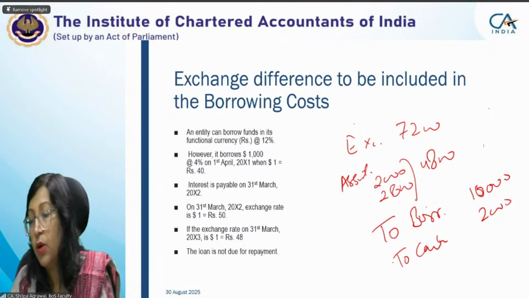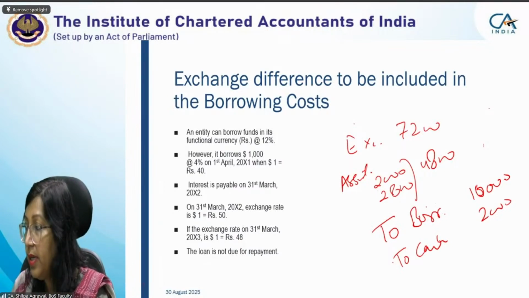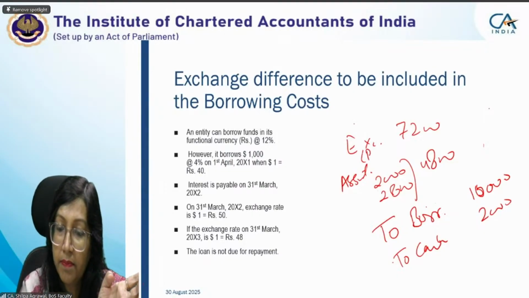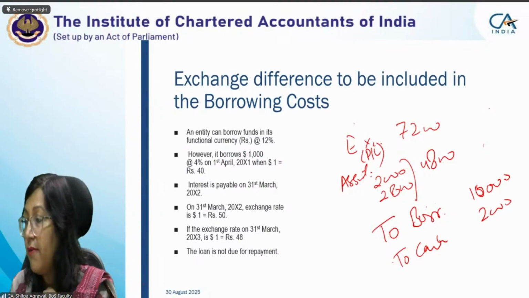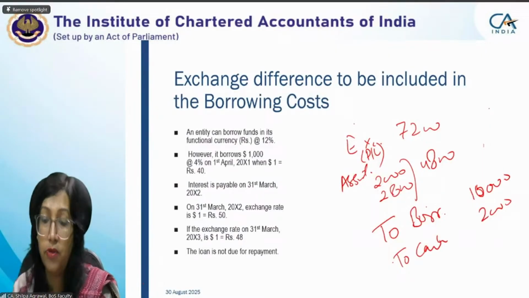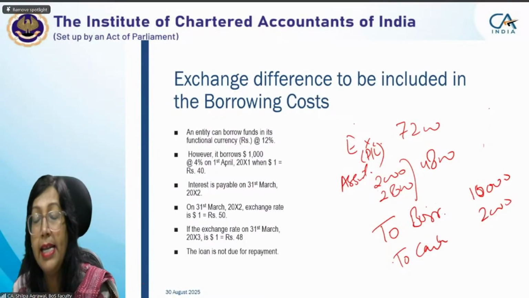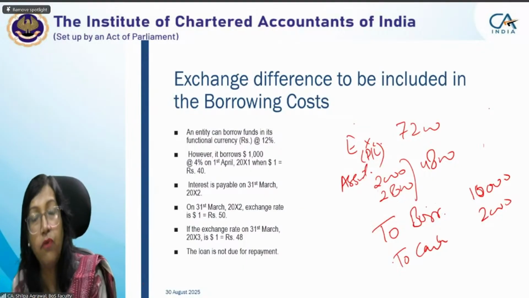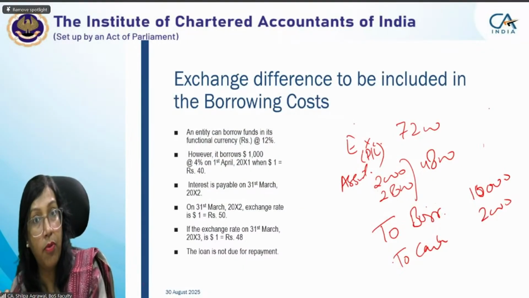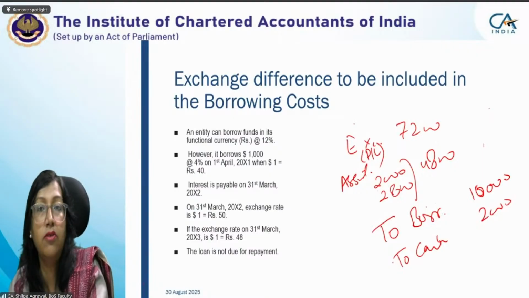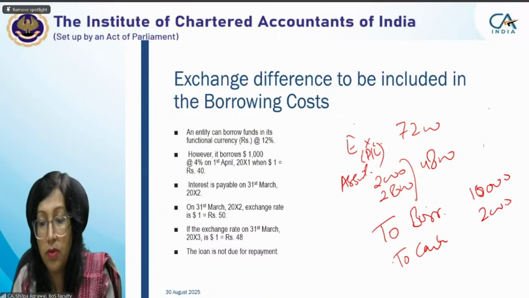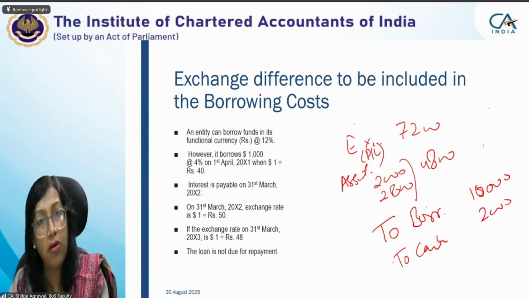Yeah, 12,000. Is it clear to everybody? Exchange loss of 7,200 is charged to P&L. Asset capitalized by 4,800, which includes 2,000 actual expense which you are paying in the form of cash, and 2,800 which you have taken out from exchange loss and capitalized. And because there was borrowing, your closing balance of the borrowing is not 40,000 rupees in Indian currency, it is now 50,000. So 10,000 enhancement in your borrowing. Okay.